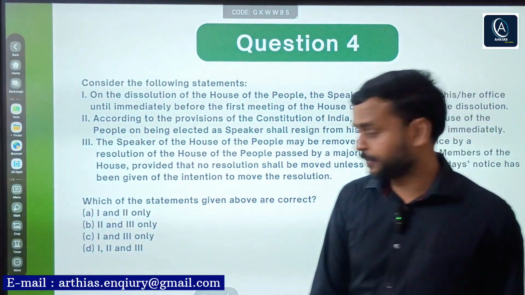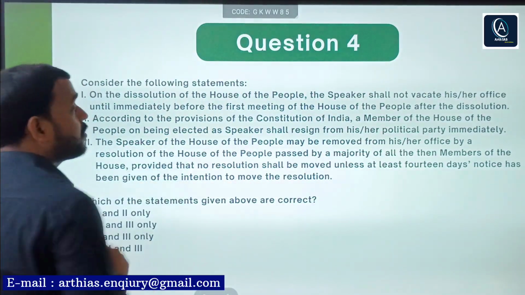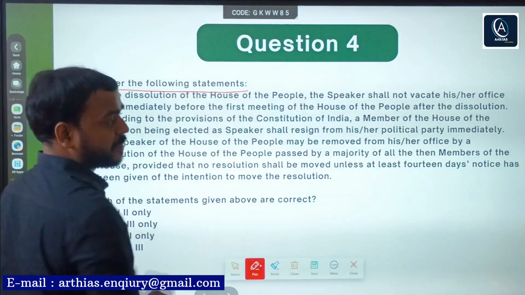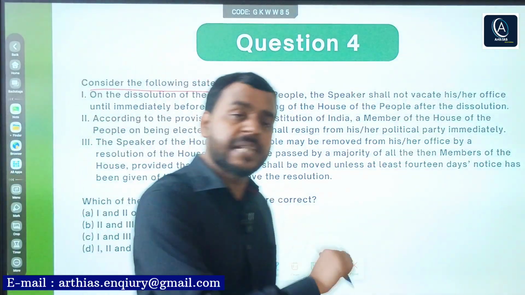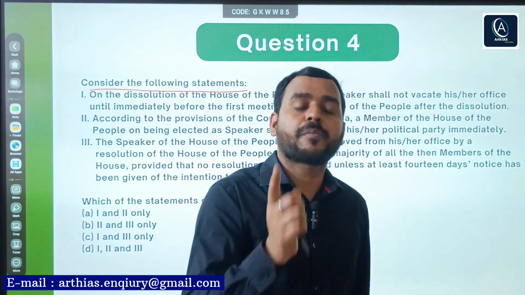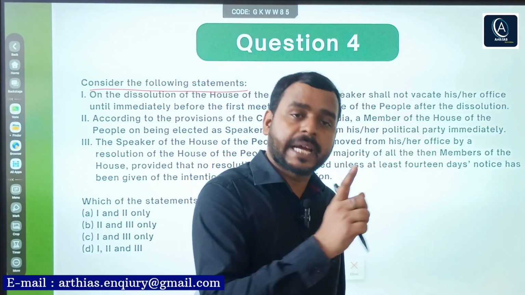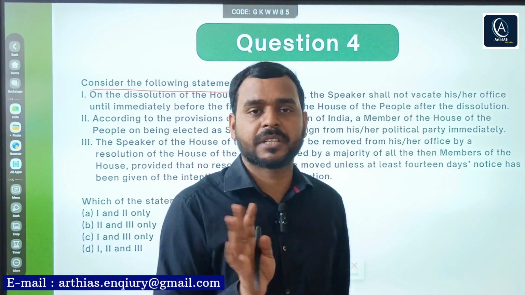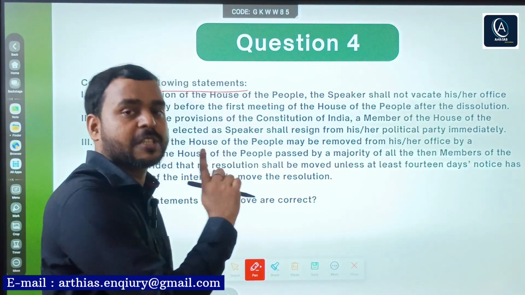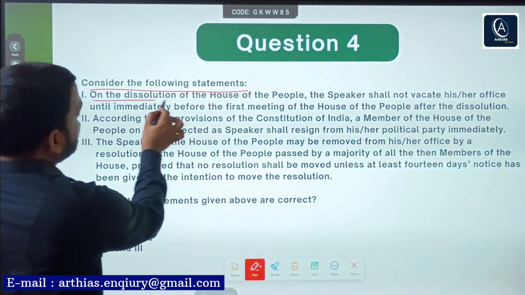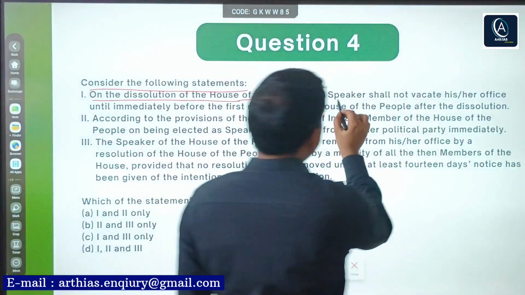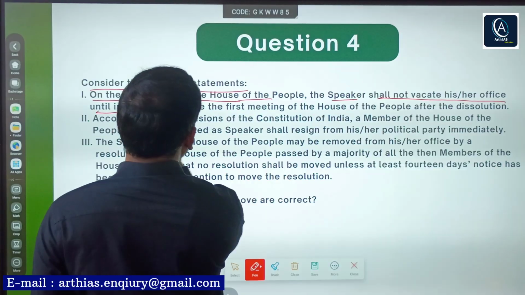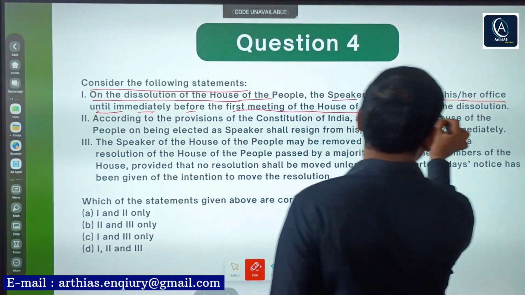Now next question related with Speaker of Lok Sabha. It says consider the following statements, right? Again from prelims and mains perspective, Speaker, Deputy Speaker, and Chairman and Deputy Chairman, all are important from prelims as well as mains perspective. And see, question is from Speaker, right? It says on the dissolution of the House of the People, means Lok Sabha, the Speaker shall not vacate his or her office until immediately before the first meeting of the House of the People after the dissolution.